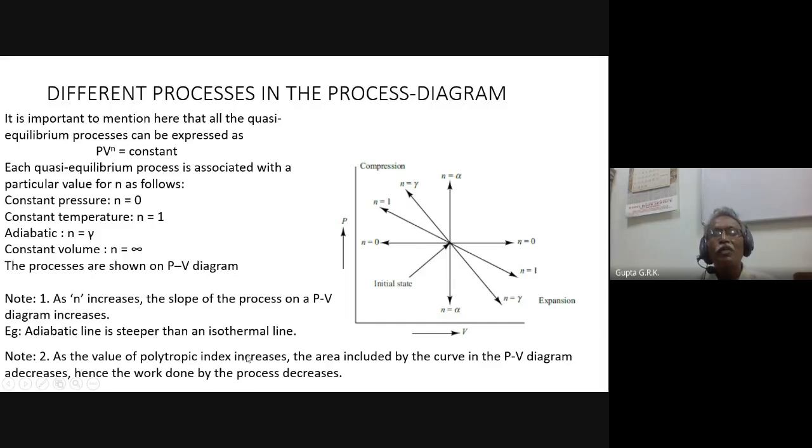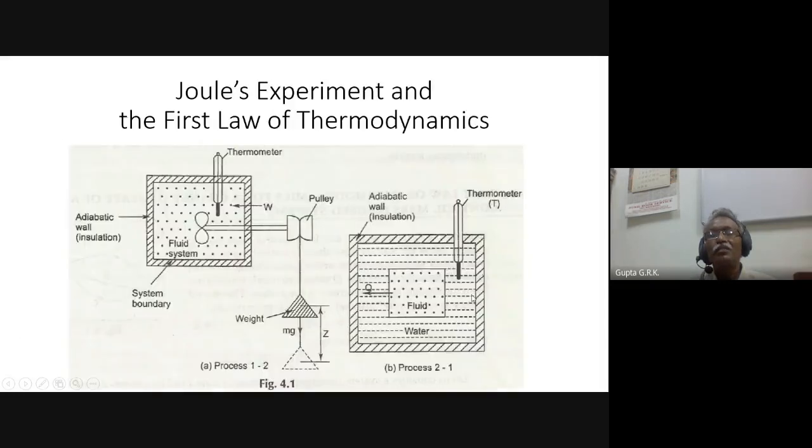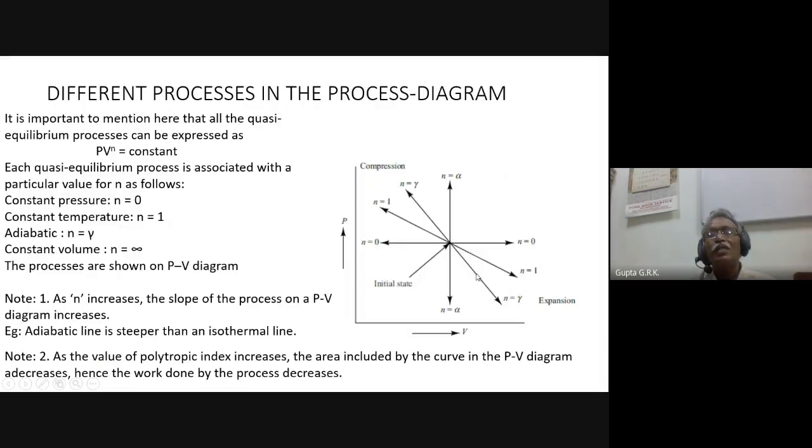As the value of polytropic index increases, the area included by the curve on the PV diagram decreases. So this has more area and this has less area under the curve. As n increases, the steepness of the curve increases and the area under the curve decreases.